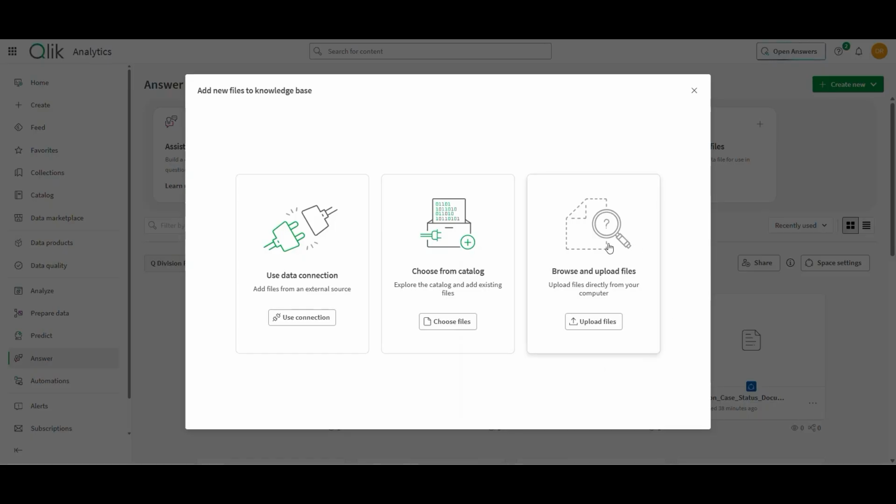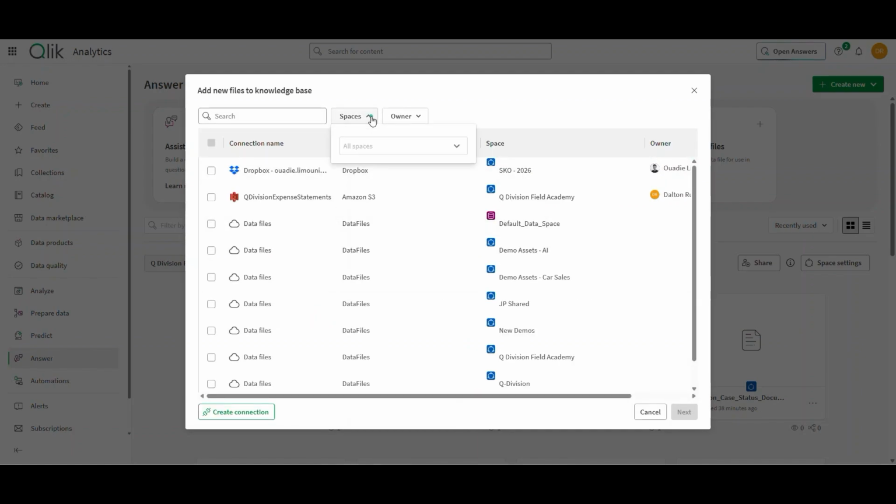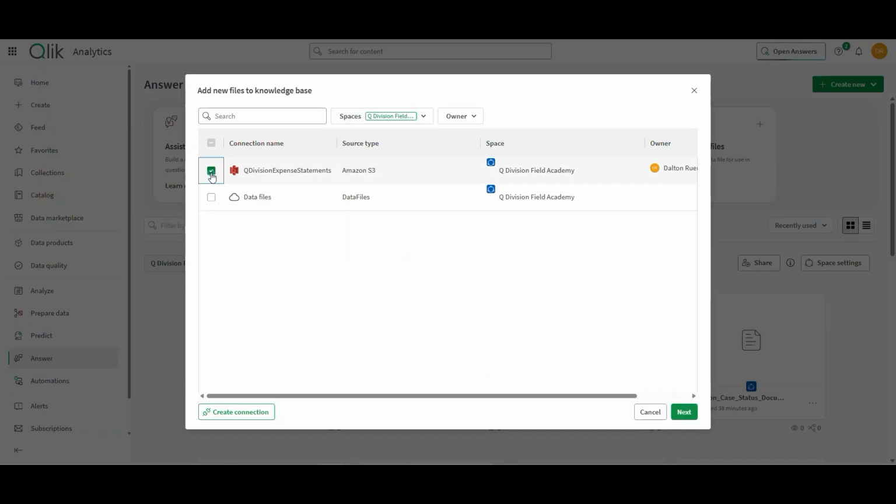We've walked through in Module 1, browsing and uploading. We walked through in Module 2, choosing from a catalog. I want to show you how you would take advantage of using a connection. I'm going to select my space, and I want to choose my Q Division expense statements that is a bucket out in my Amazon S3.